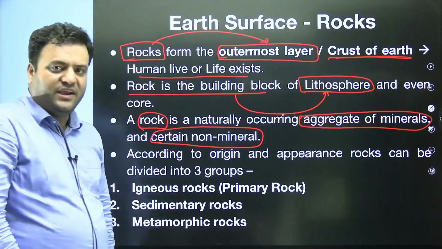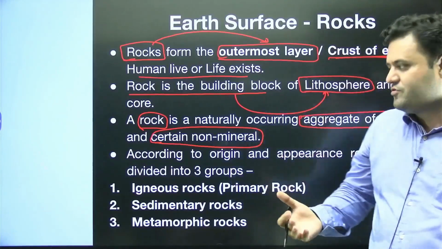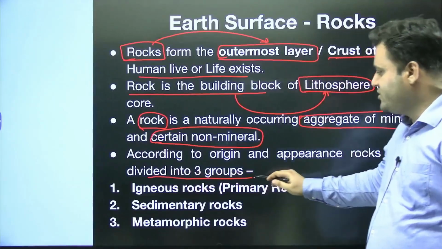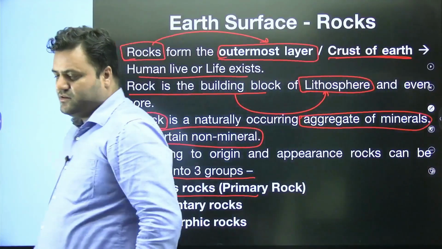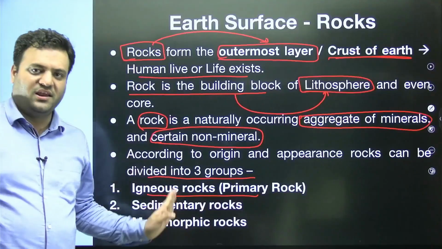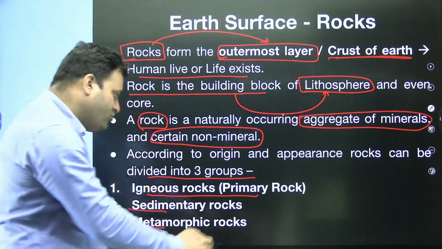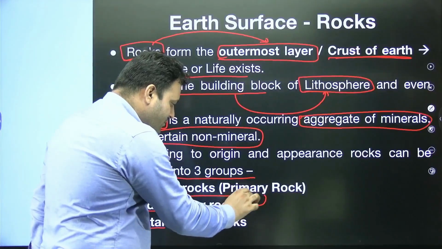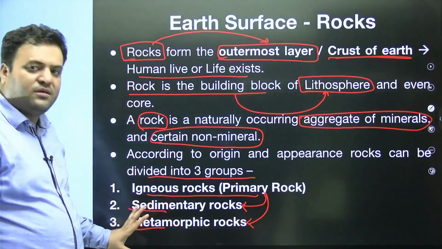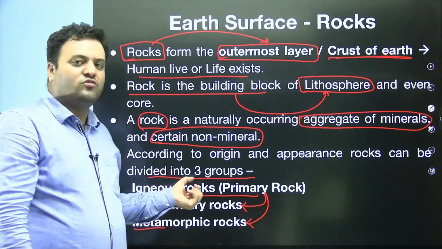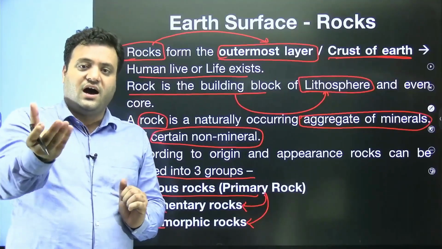According to their origin, their genesis, their characteristics, their types, rocks are actually categorized in 3 groups. We have igneous rocks and all the other rocks here, as you can see in this particular list, sedimentary and metamorphic rocks. These 2 rocks are actually being formed because of this particular igneous rock. As these sedimentary and metamorphic rocks are formed from igneous rocks itself, igneous rock is being called as what? Primary rock, because all the other rocks are formed because of this rock.